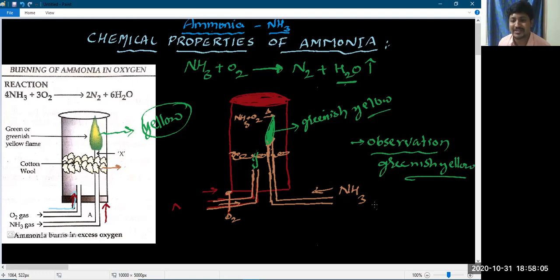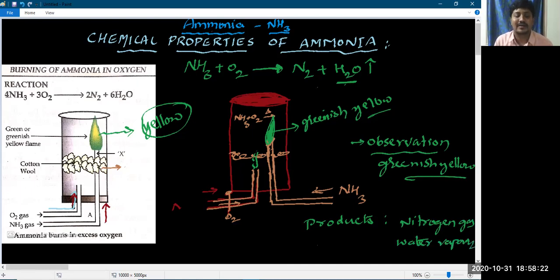And name the products. They may ask you what products are produced when ammonia reacts with the oxygen. That is nitrogen gas and water vapors. So this is the particular reaction of ammonia with the oxygen. I hope this is clear to you.